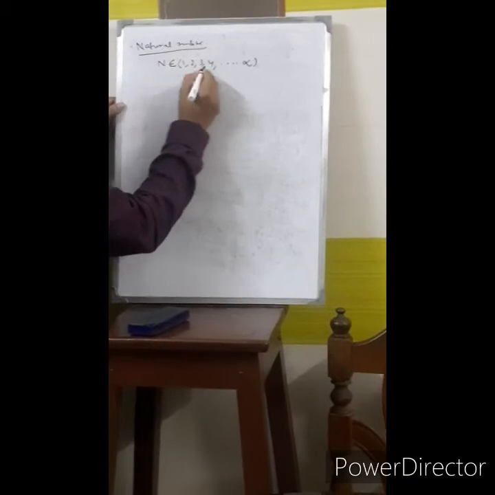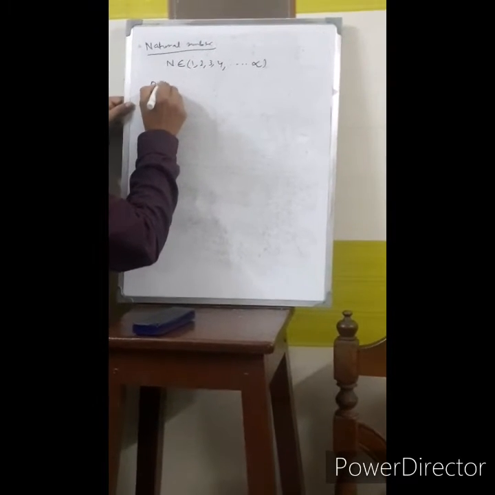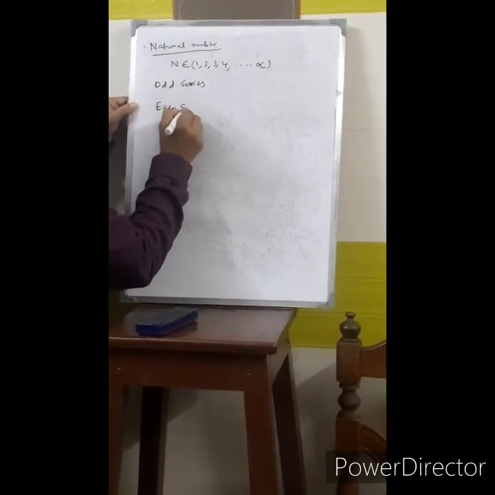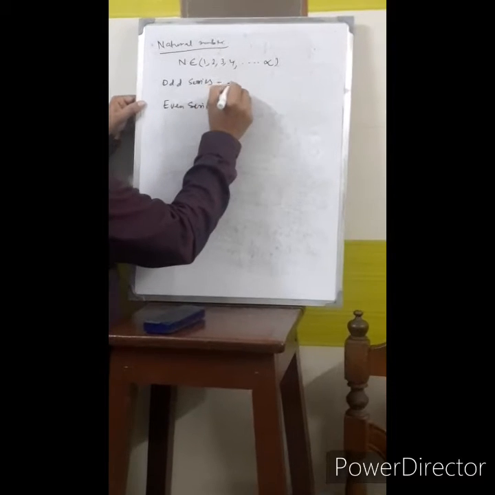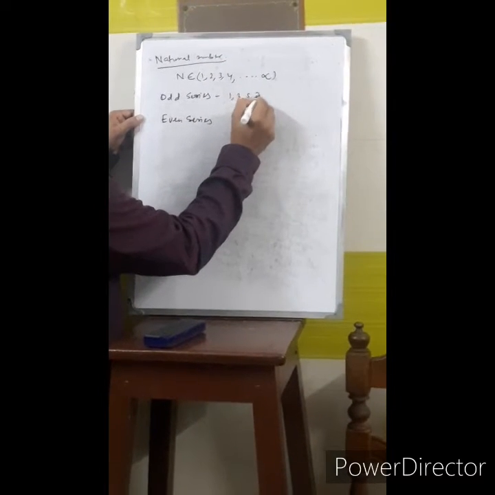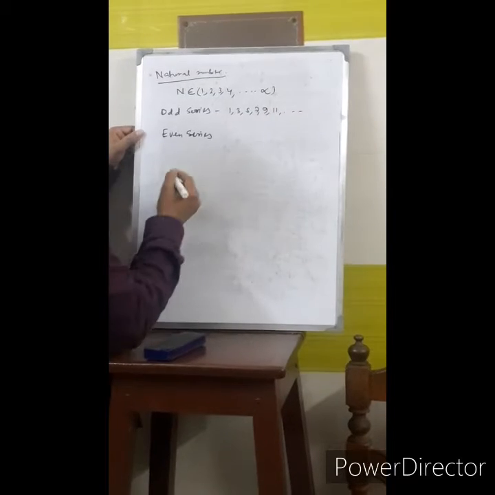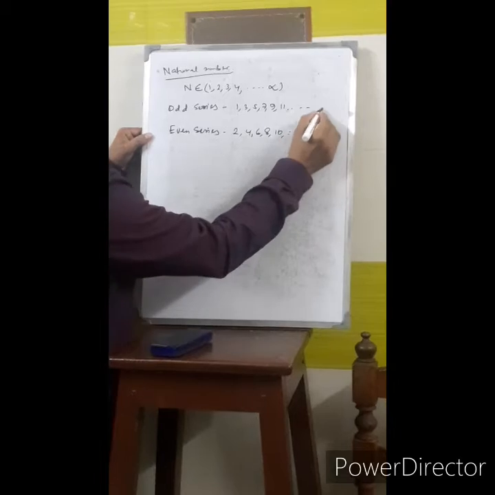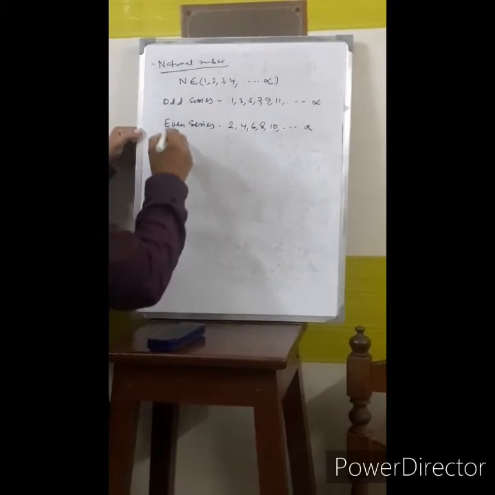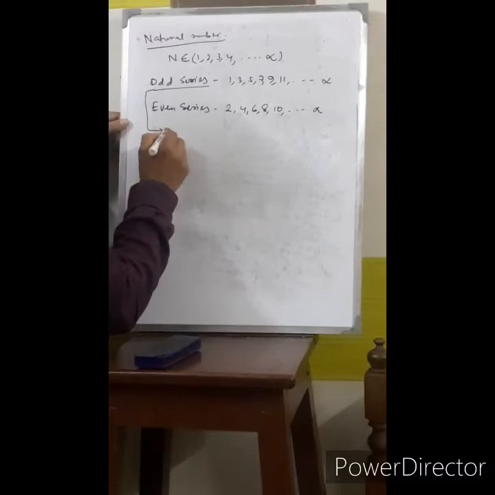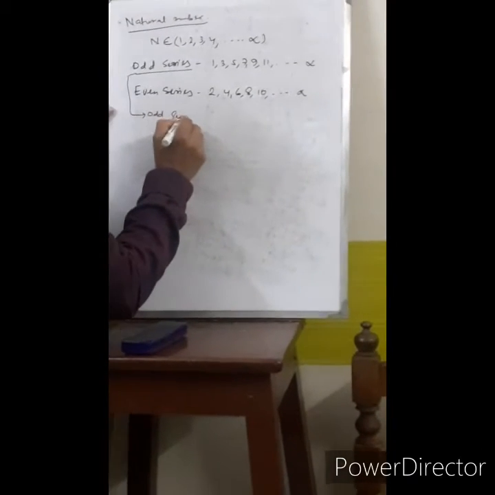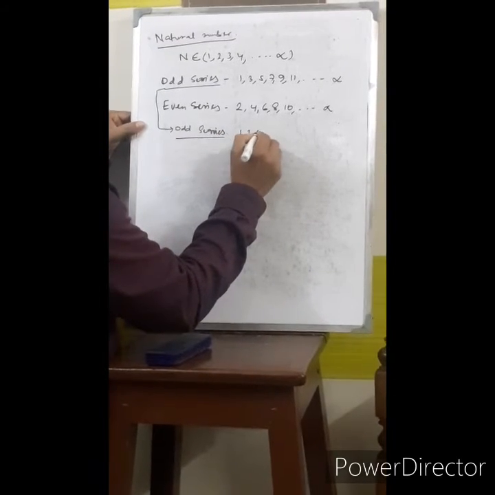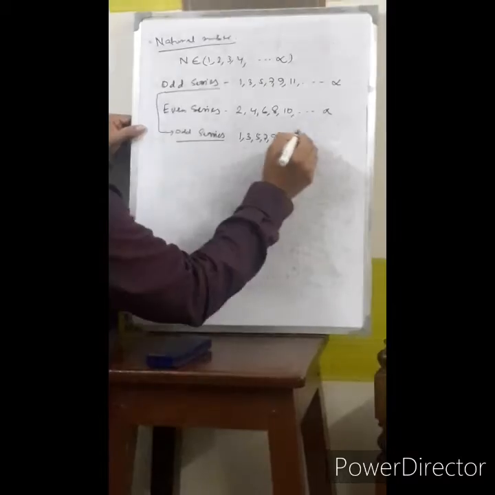So if we split this natural number system as odd series and even series. Odd series: 1, 3, 5, 7, 9, like this. And even series: 2, 4, 6, 8, 10, up to infinity. Now let us come to the odd series. In the odd series, there are a few fantastic features, like 1, 3, 5, 7, 9, 11, like this.